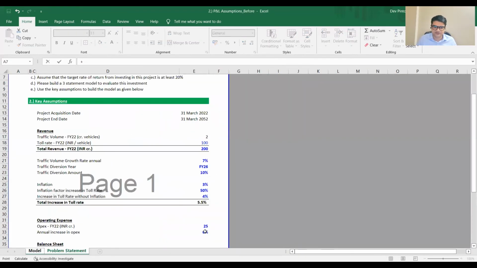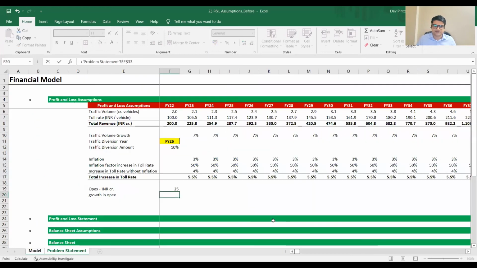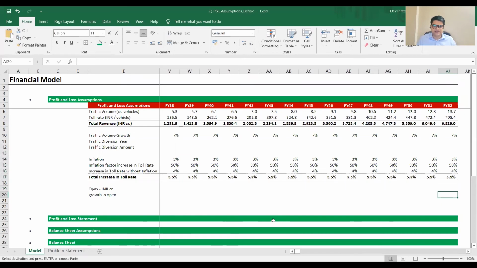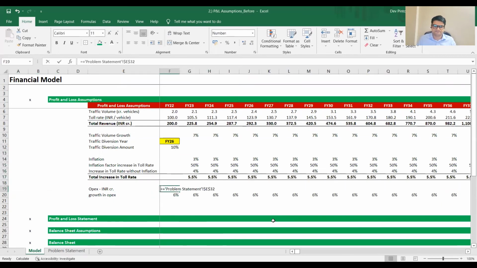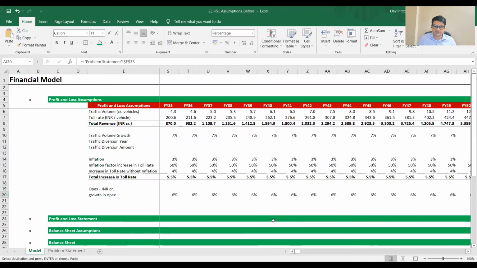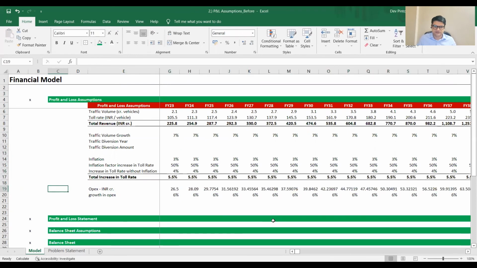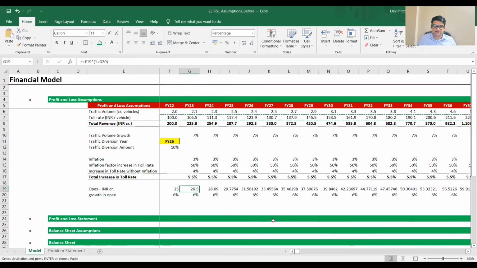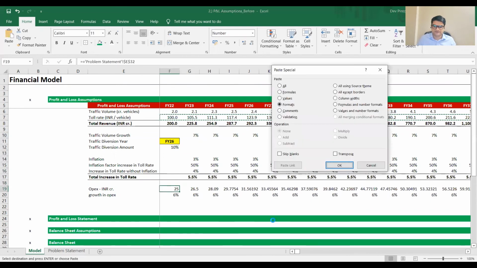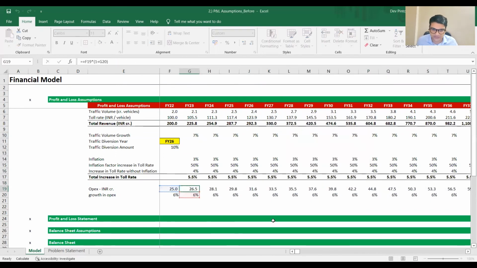Let's just drag and drop this. So you have 1 plus this. Again, let's just format this to have a better output. So what are we doing? We're just increasing this by 6%, nothing fancy. So we're done with revenue, we're done with OPEX.